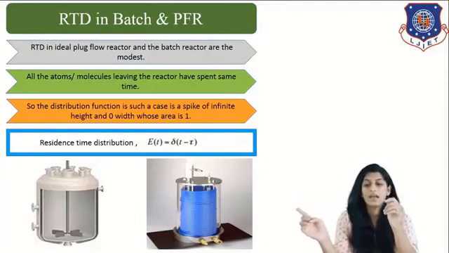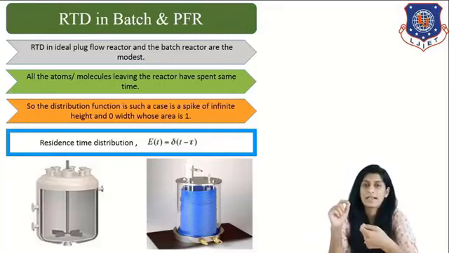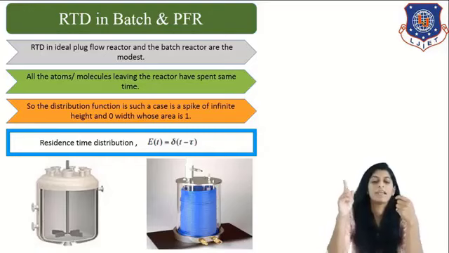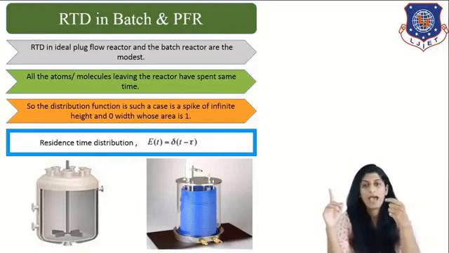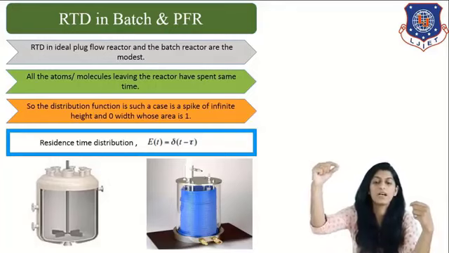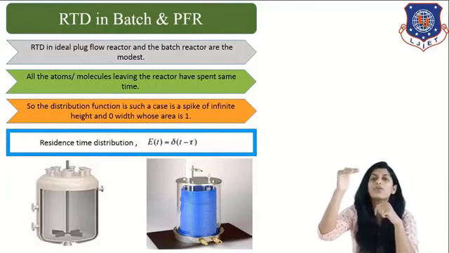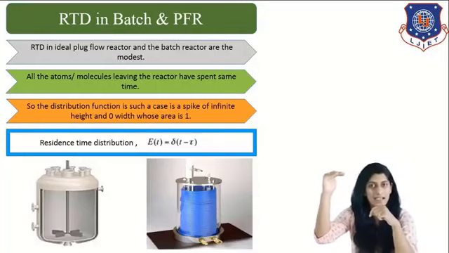Correct? In case of PFR also, you can see those blue pipes. The blue pipes are basically the PFR reactor, right? There will be one inlet and there will be one outlet at the other end. From that one inlet, you give the reactant inside the reactor.